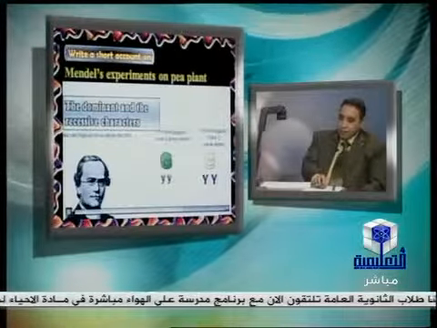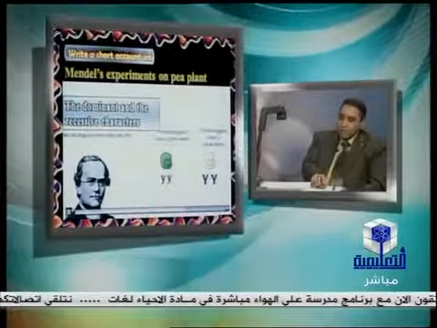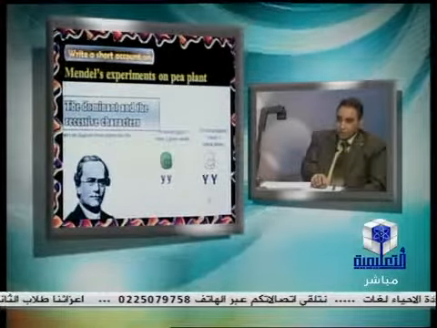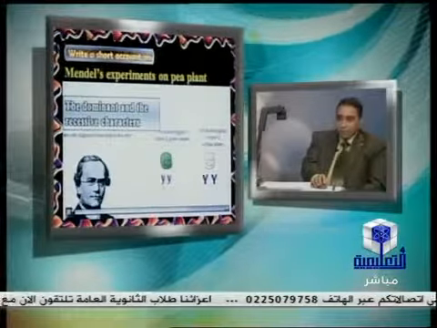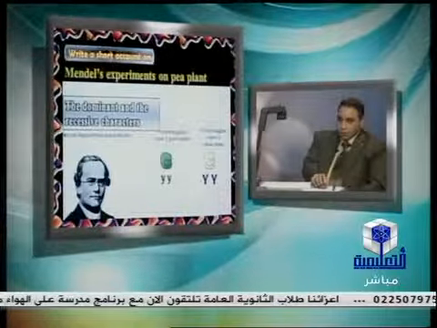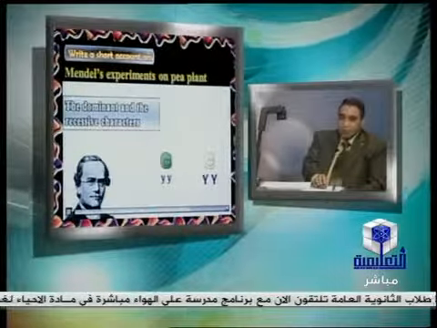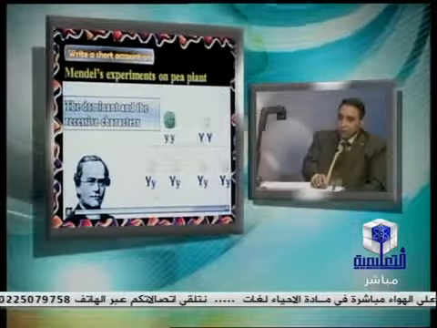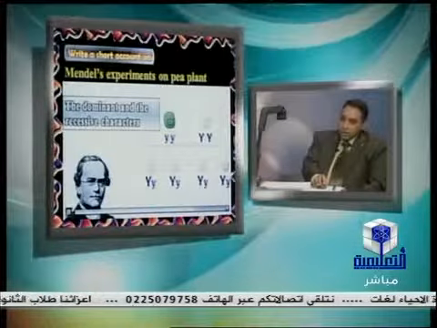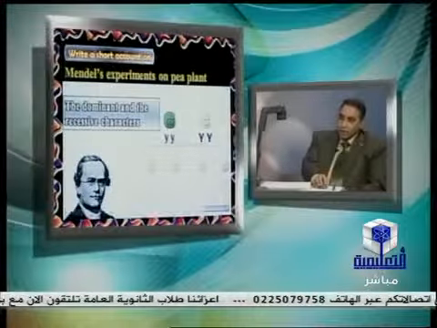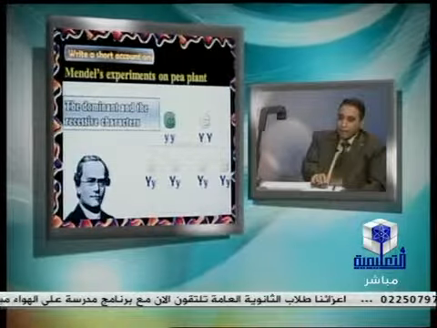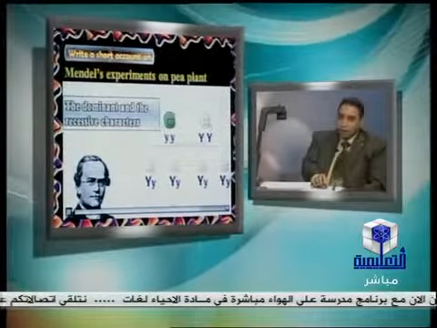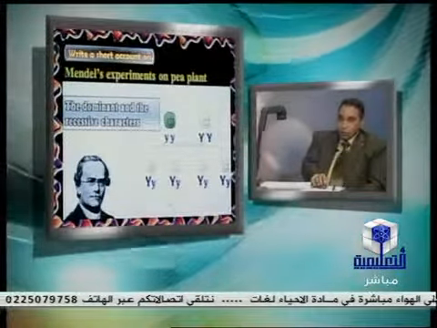Therefore, Mendel explained that the yellow character is represented by Y capital, because it has two factors or two genes for the character, and also the green seed is represented by two letters Y small. So due to the segregation, or the formation of gametes, one Y capital fuses with the Y small. So all the individuals produced in the F1, Y capital, Y small, are hybrid or impure. But the two parents, Y capital Y capital or Y small Y small, are called pure or homozygous.